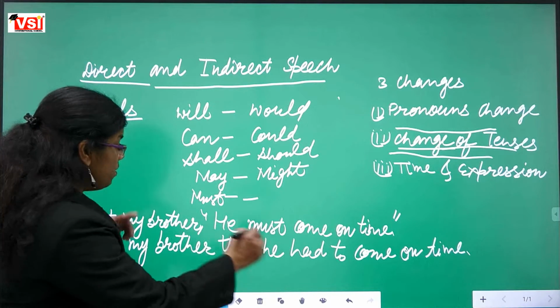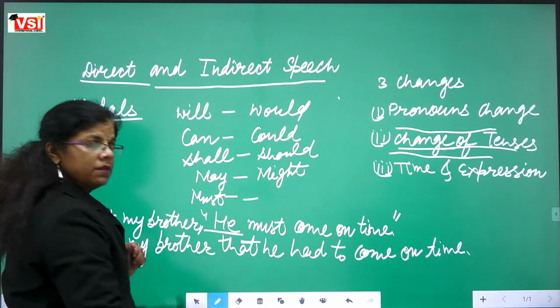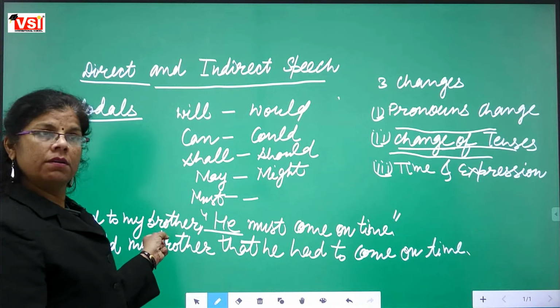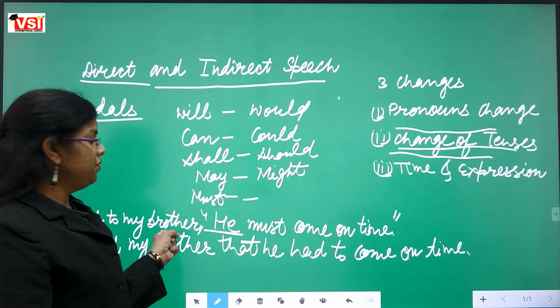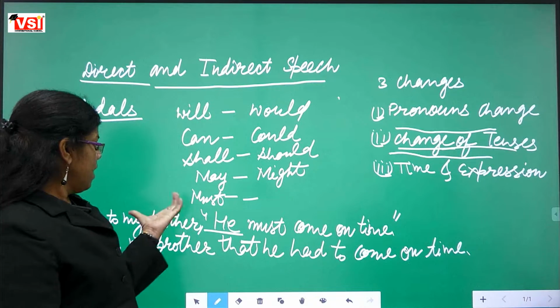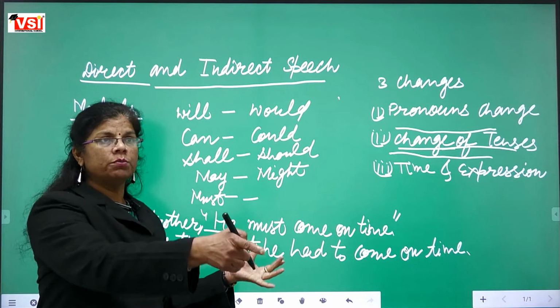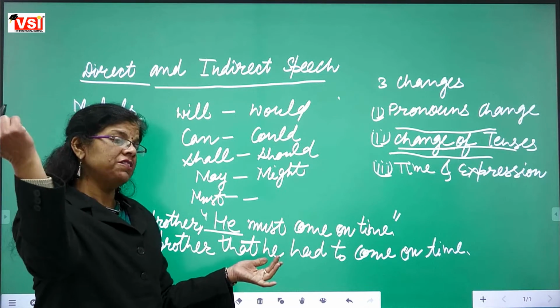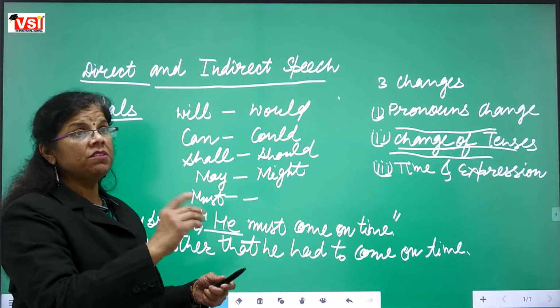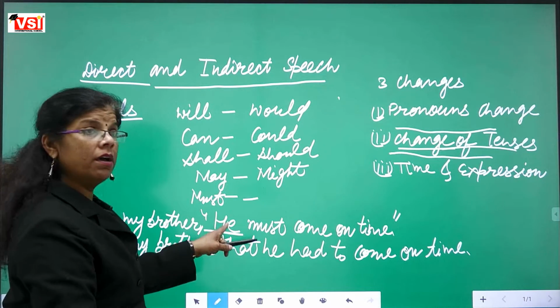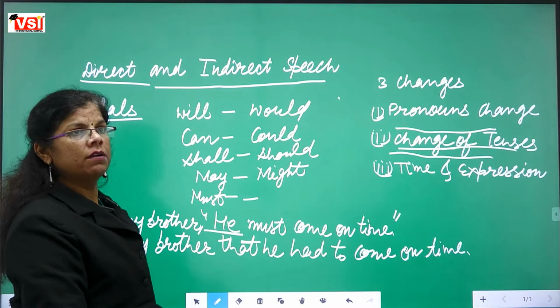Now who is this he? Are we talking about my brother? No, no. See, concentrate. I said to my brother he must come on time. That he should come on time. He means it is third person singular. It is third person.